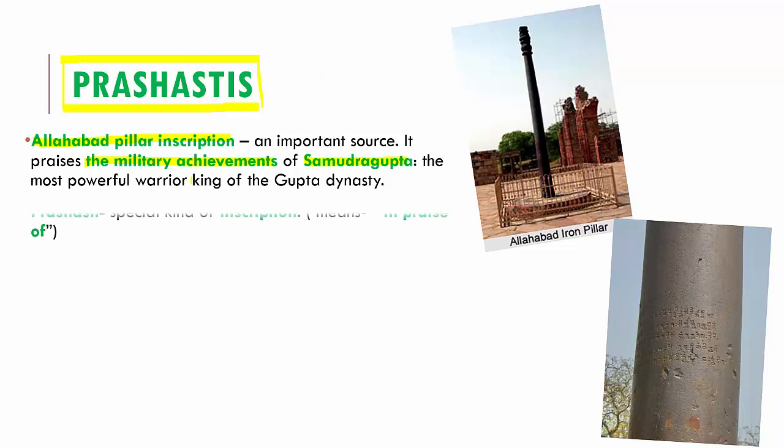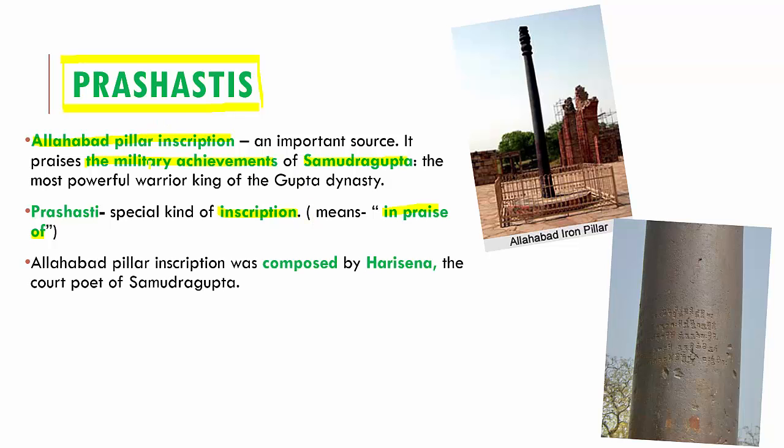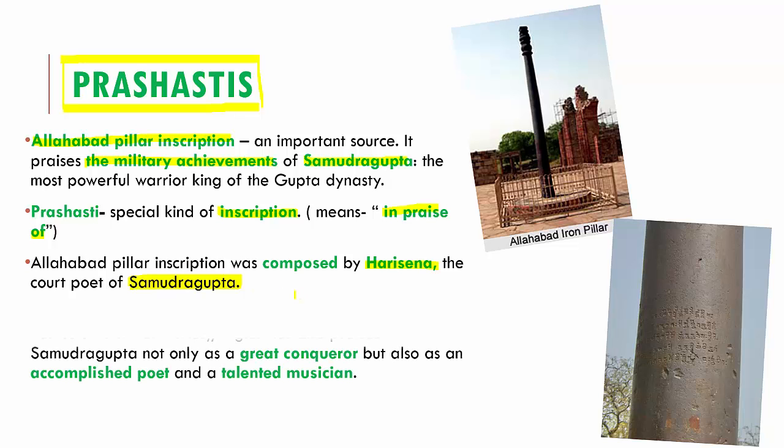So what does Prashasti mean? Prashasti is a special kind of inscription and it means "in praise of." Most of the Prashastis that existed tell praises about the king who ruled at that time. The Allahabad pillar inscription was composed by Harisena, who was the court poet of Samudragupta's time. Because he was the court poet, this Allahabad pillar has an inscription about Samudragupta's achievements.